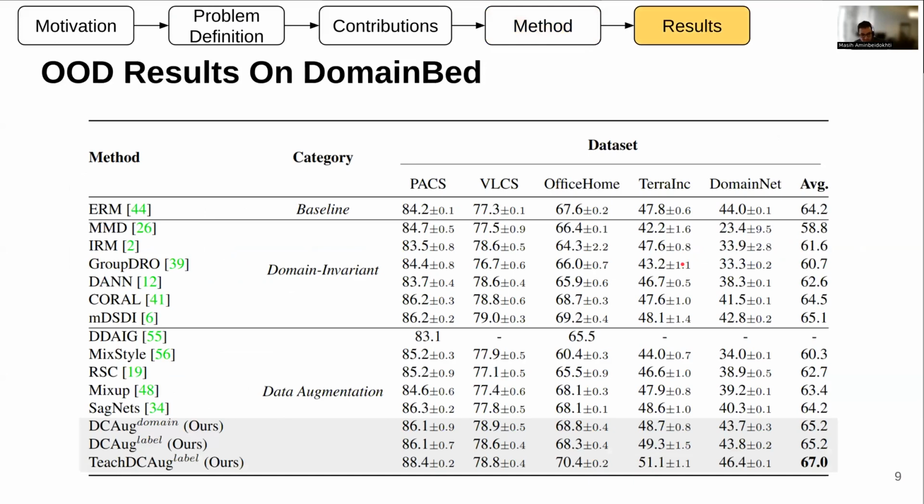So here in the table, we compare our method with different baselines, and as we can see, all of our proposed methods are better than the rest. But we can increase the gap by 2% if we use the teacher version of the classifier, which is usually, as I said, more robust.